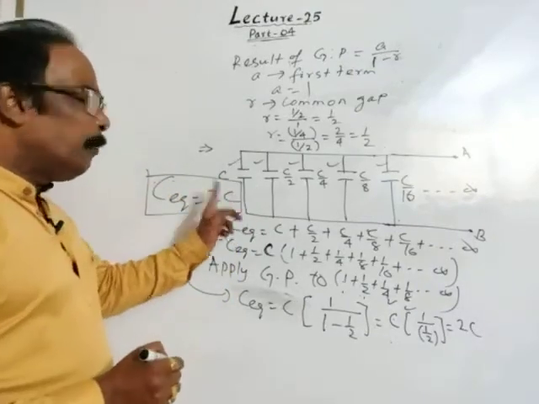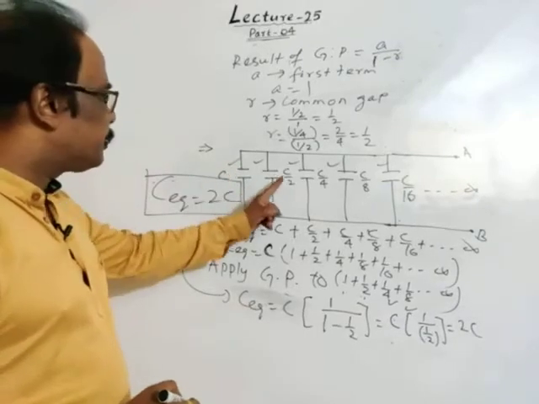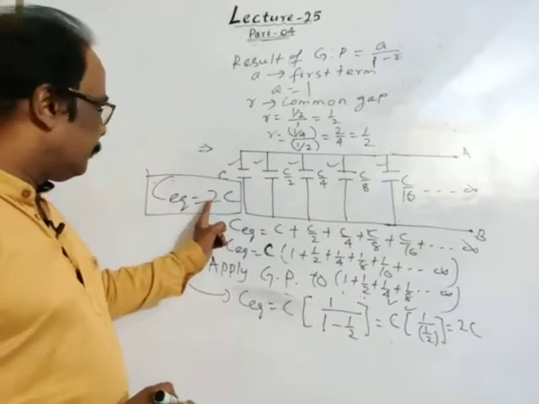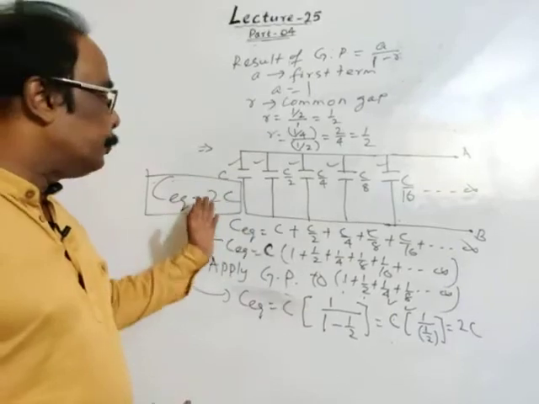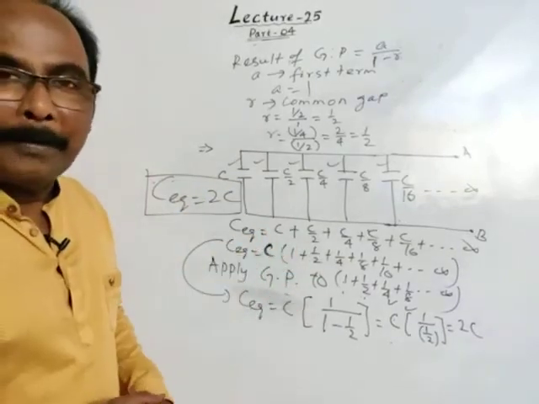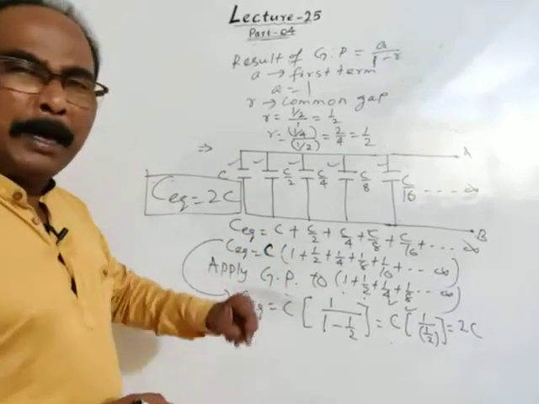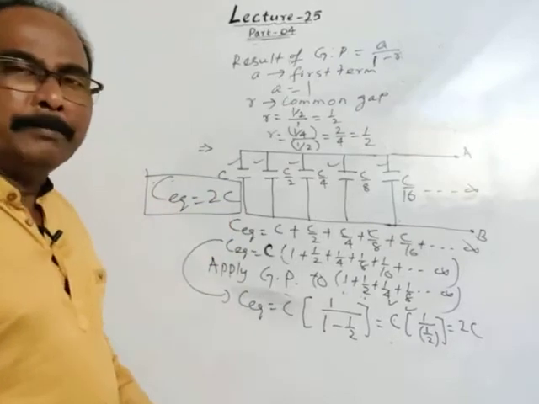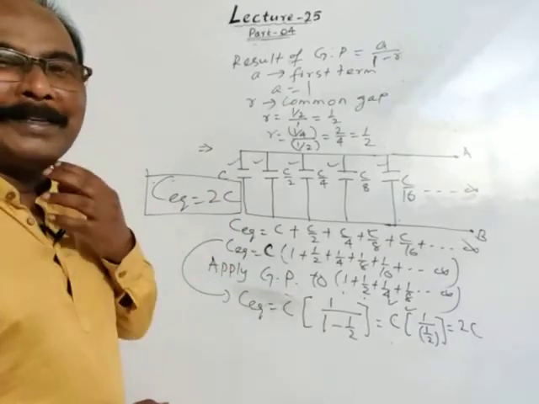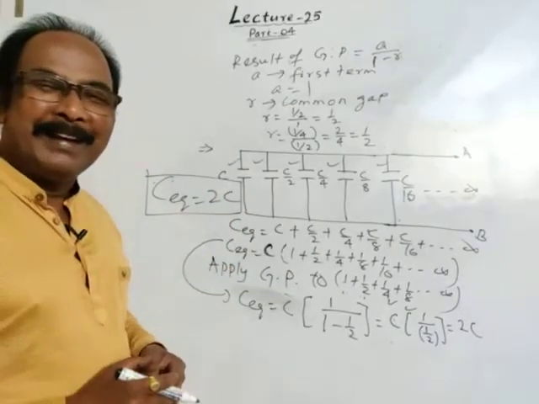If the value of C is given, suppose C is 4 microfarad, then the equivalent capacitance is 2 into 4, 8 microfarad. If C is 5 microfarad, then 2 into 5, the equivalent capacitance is 10 microfarad.